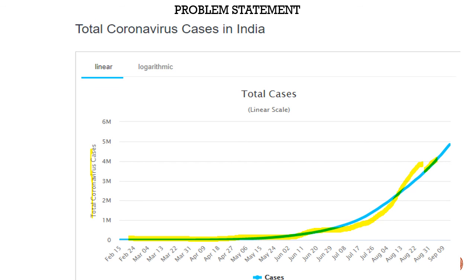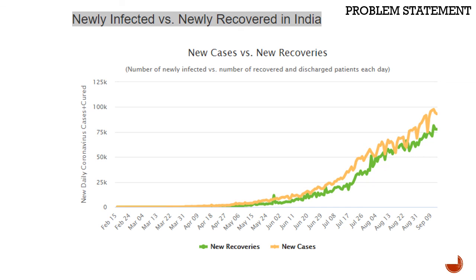It's increasing exponentially in our country now. It has taken an exponential route. So that is alarming actually. Now, one of the positives is that if you compare the number of newly infected with the number of recovered and discharged patients, they are almost going hand in hand. Though the cumulative number of infected individuals is increasing, the number of recoveries are also more. So that's a good sign.